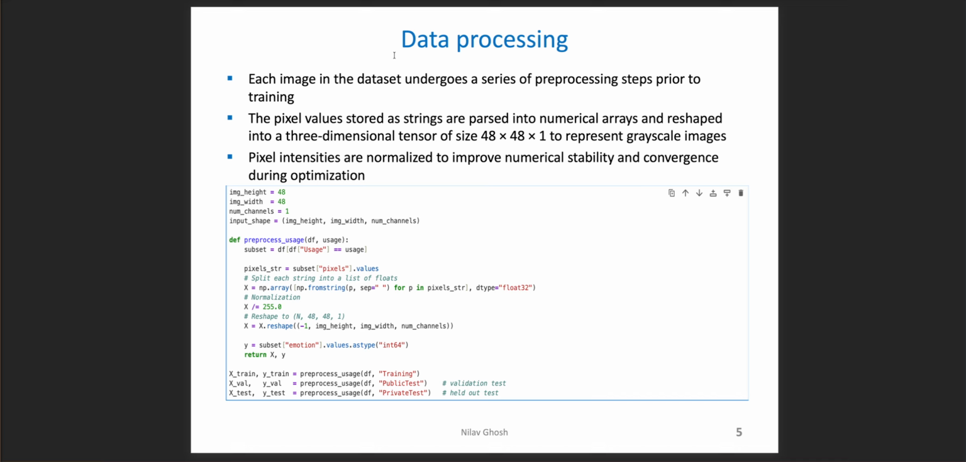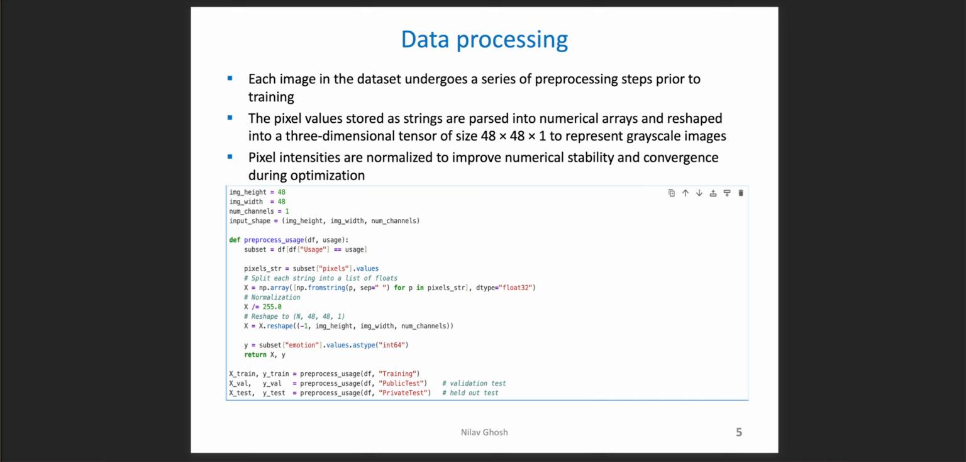Data processing. Each image in the dataset undergoes a series of pre-processing steps prior to training. The pixel values stored as strings are parsed into numerical arrays and reshaped into a three-dimensional tensor of 48 by 48 by 1 to represent grayscale images. Pixel intensities are normalized to improve numerical stability and convergence during optimization. You can see the screenshot from my notebook below.